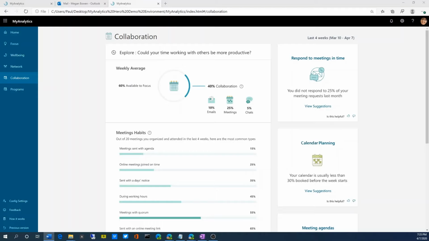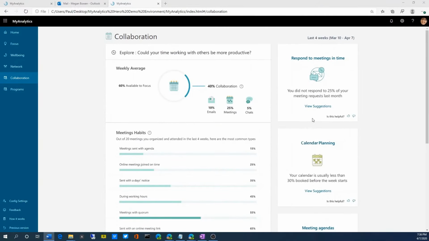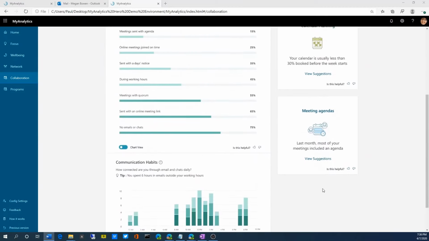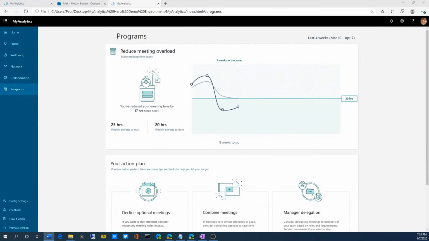My Analytics lets Megan not only track her meeting habits, it also encourages her to change those habits by showing progress against goals. So on the right-hand side here, I can see particular suggestions that My Analytics has presented to me. My Analytics reduces meeting overload by motivating Megan to keep her meeting hours to less than 20 hours per week.